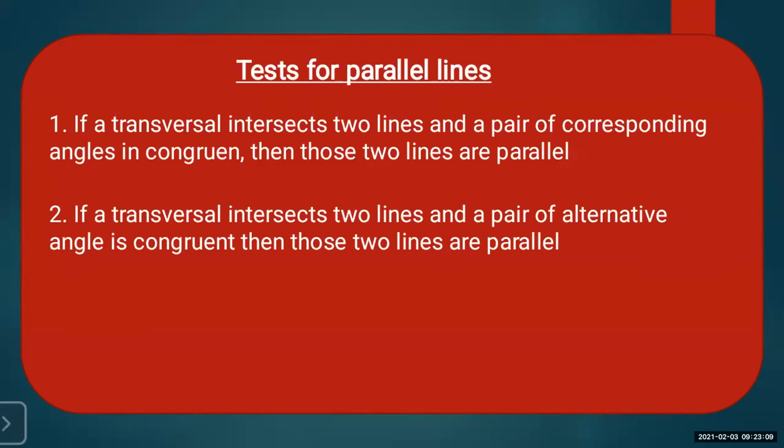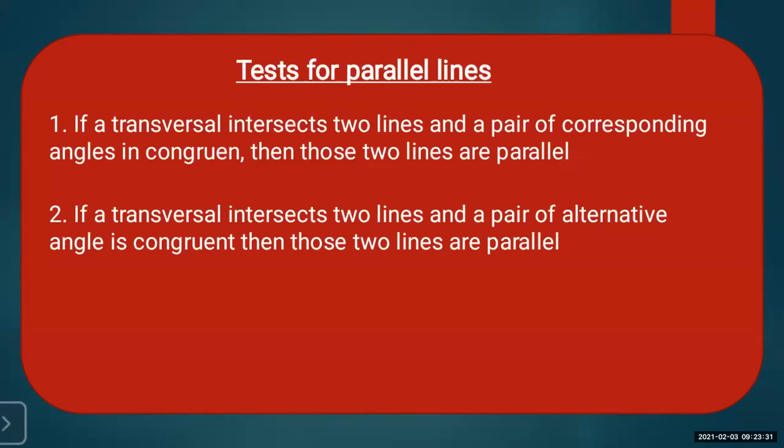So from these two tests, we conclude that whatever the corresponding angles, whatever the alternate angles formed, they are always congruent when two parallel lines are intersected by a transversal.